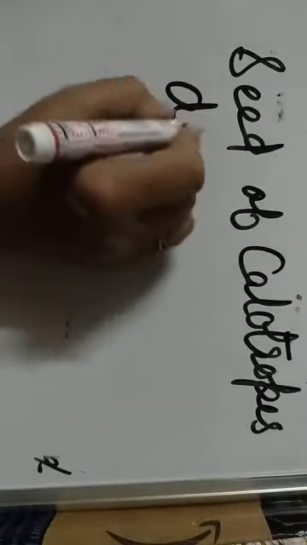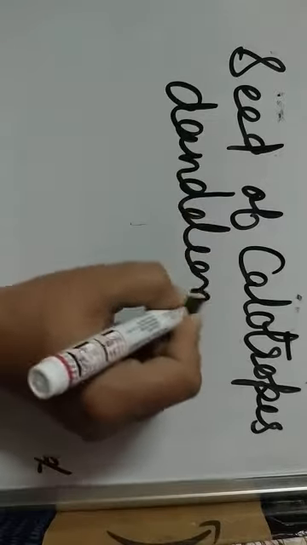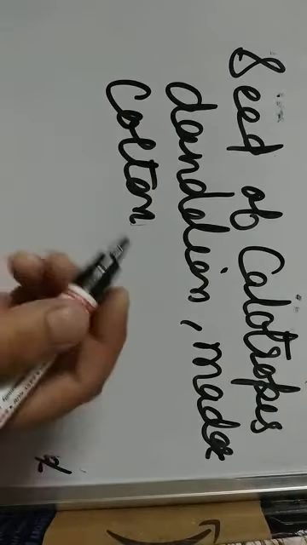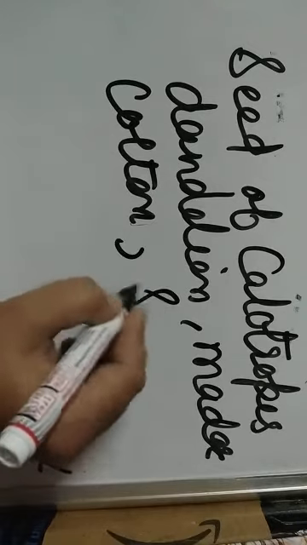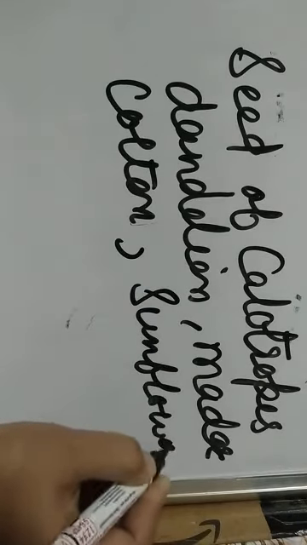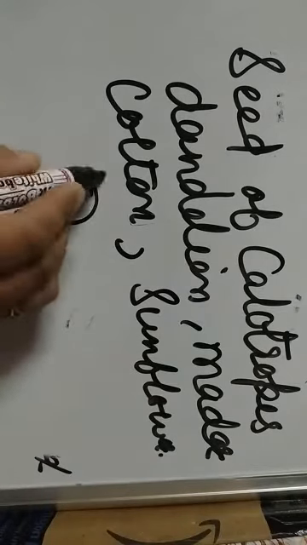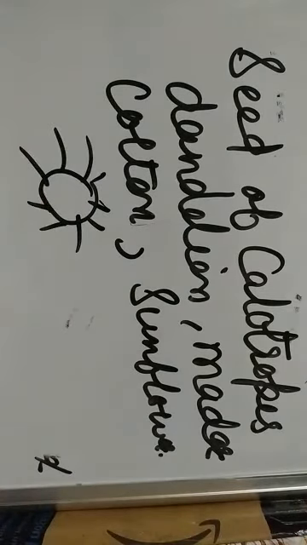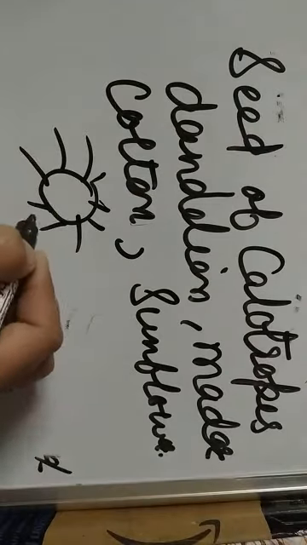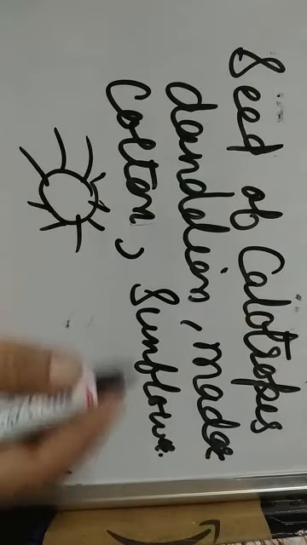Seed of Calotropis, dandelion, madar, and cotton, and fruit of sunflower. They have hair around their seed. They have hairy structures present on the seed which help them to disperse easily by the wind.